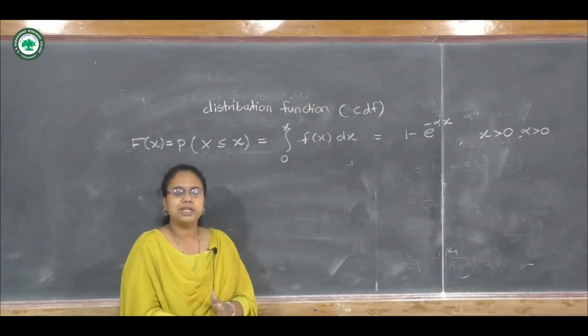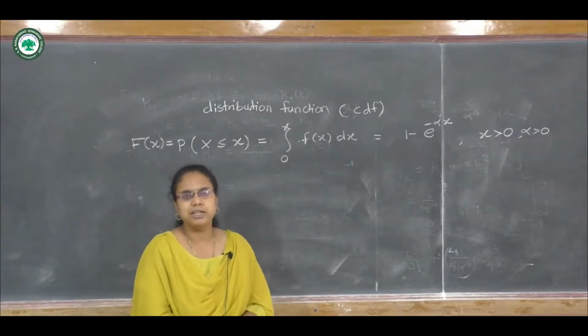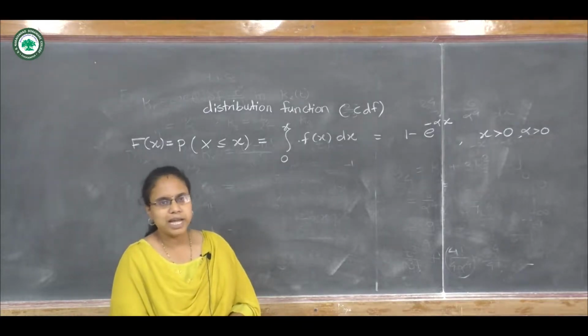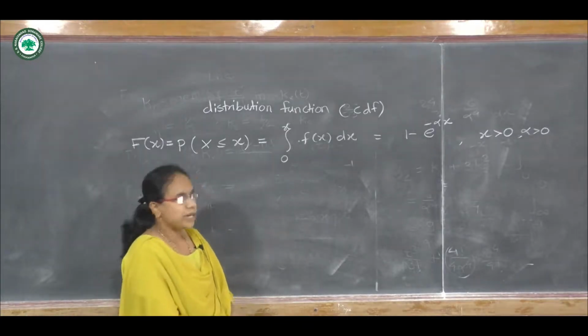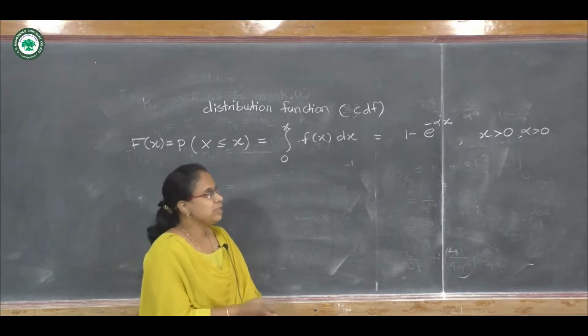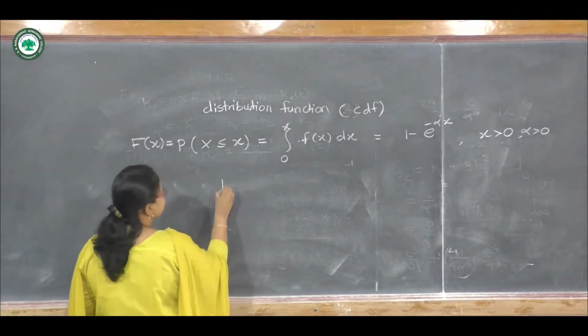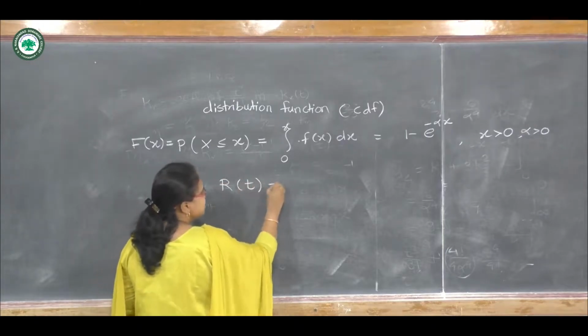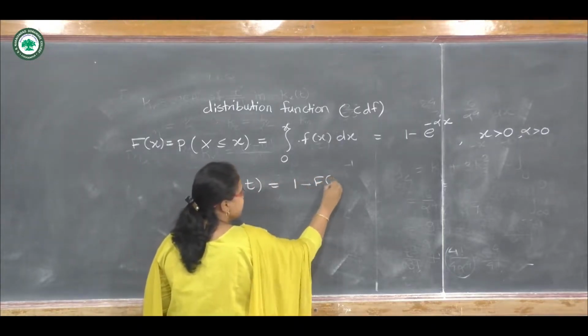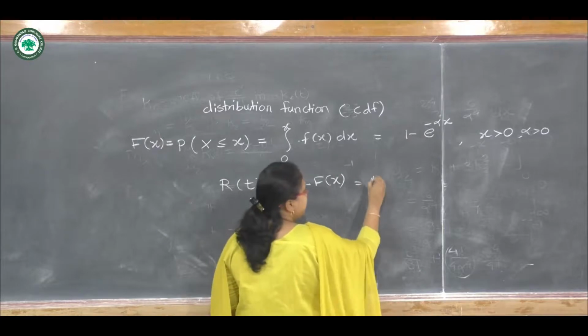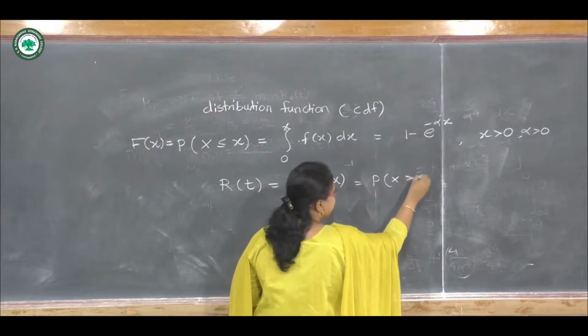The exponential distribution has a wide range of application in reliability theory, survival analysis and queueing theory also. So we know the reliability function R of t is 1 minus F of x, which is the probability of X greater than x.